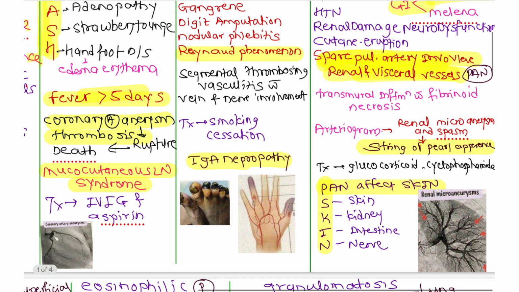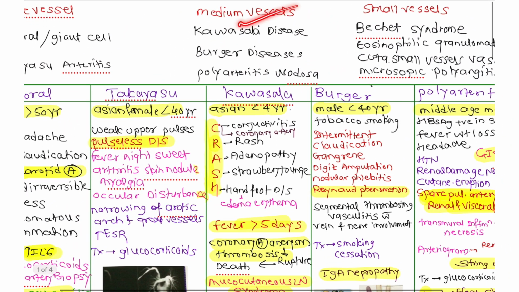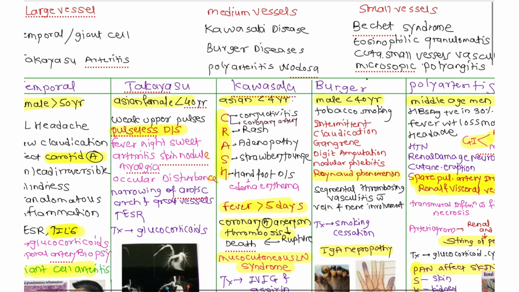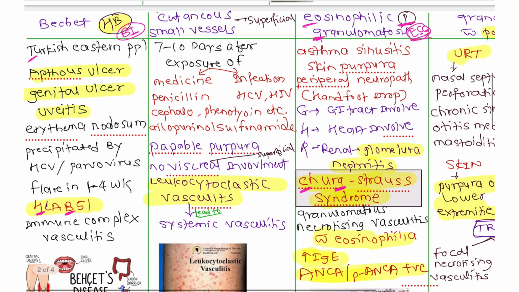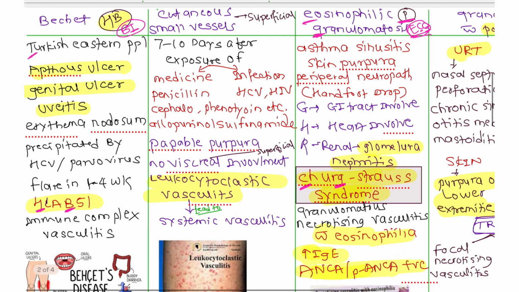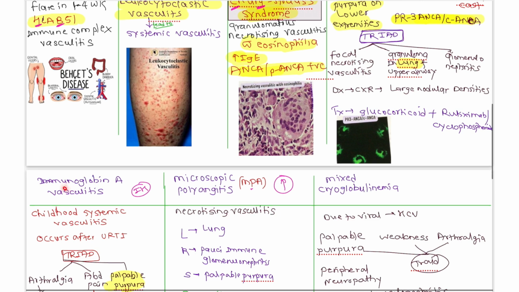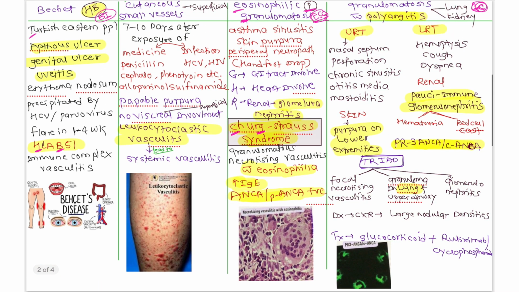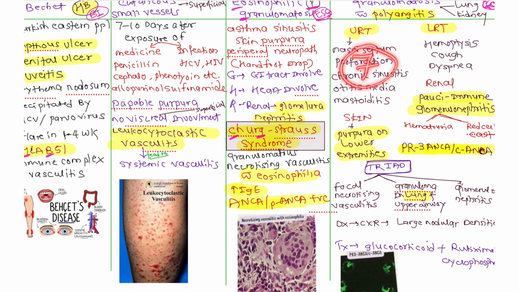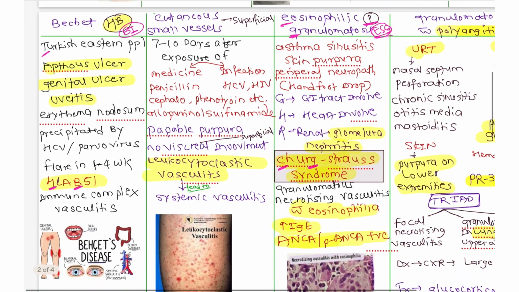This is a typical image. Now this is done with your great vessel and medium vessel vasculitis. This is very important. You can remember it in the tabular form. Now we are going to see the small vessel vasculitis. In the small vessel vasculitis, we have Behçet, cutaneous small vessel vasculitis, eosinophilic granulomatosis with polyangiitis, immunoglobulin A vasculitis, microscopic polyangiitis, and mixed cryoglobulinemia. These are the 7 kinds of small vessel vasculitis. But don't be afraid, it is very easy in this tabular format. You will understand each and everything.